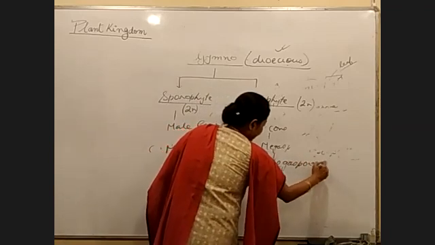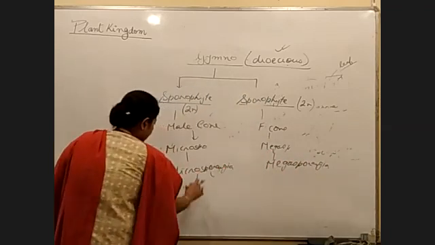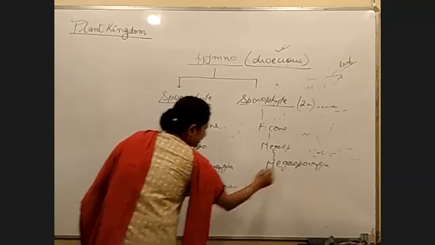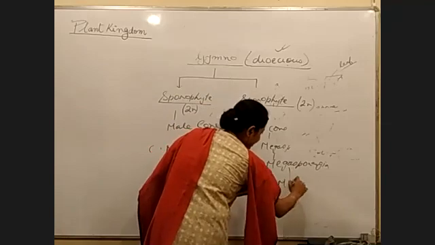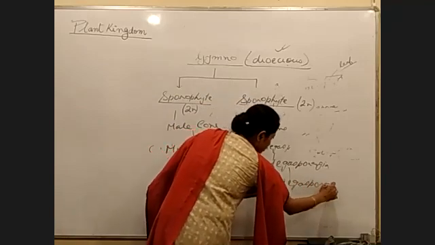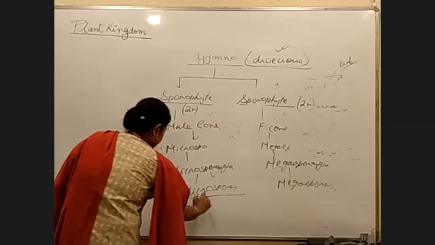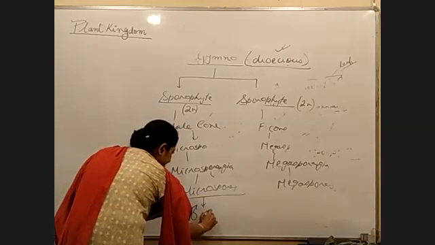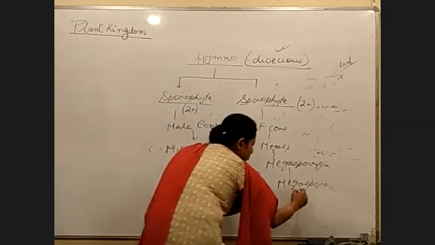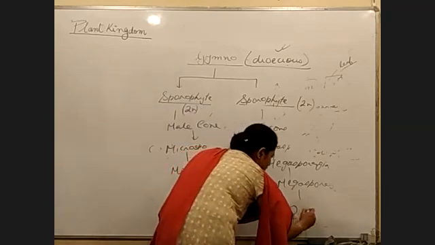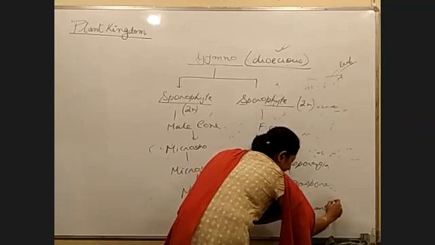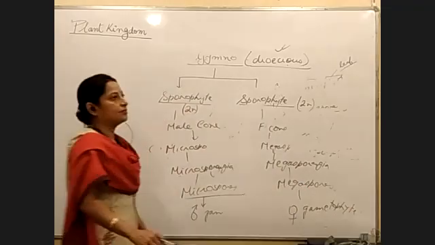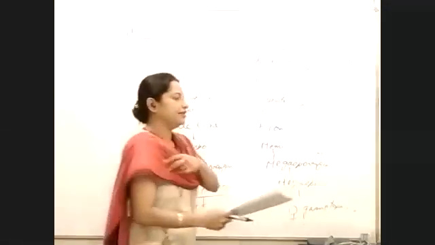What will megasporophyll have? Megasporangium. Inside the microsporangium, what will you see? Microspores. Inside the megasporangium, what will you see? Megaspores. Microspores germinate and form what? The male gametophyte, right? Megaspore germinates and forms what? Female gametophyte. Is the chart clear now? The chart that is given in your PDF. Is it clear?